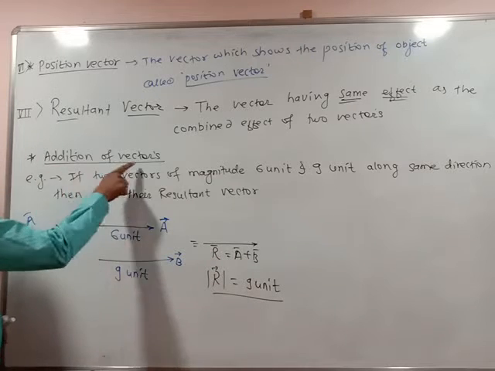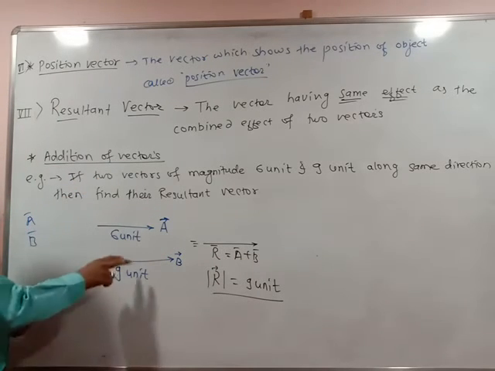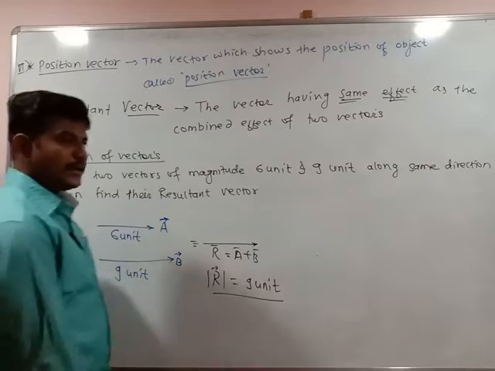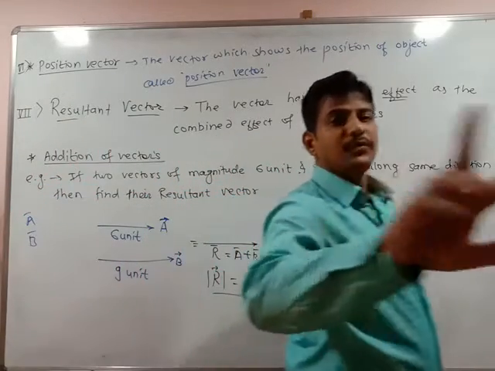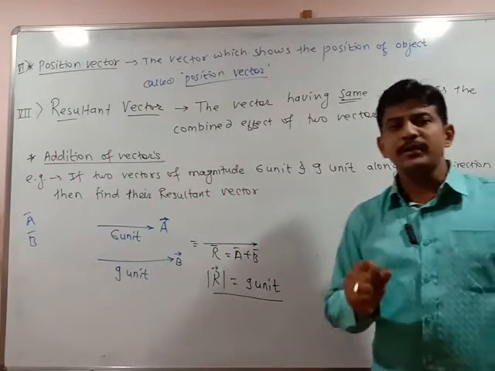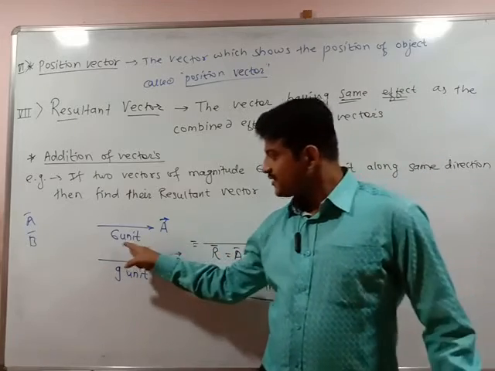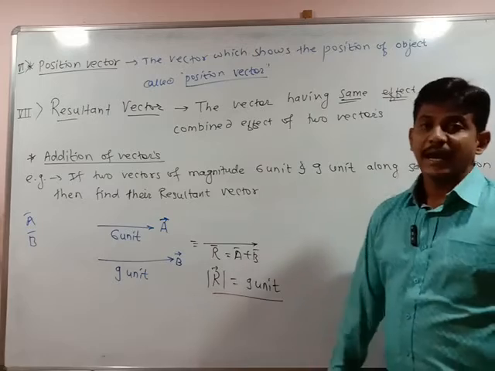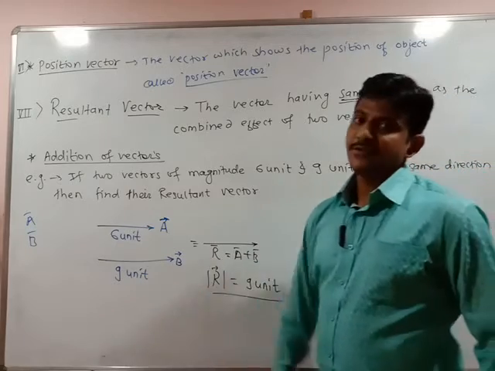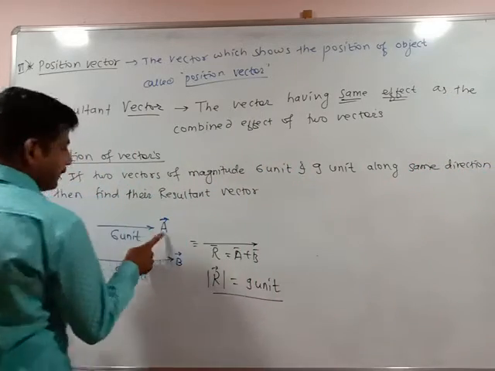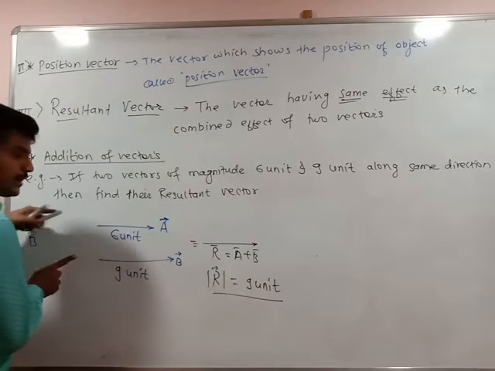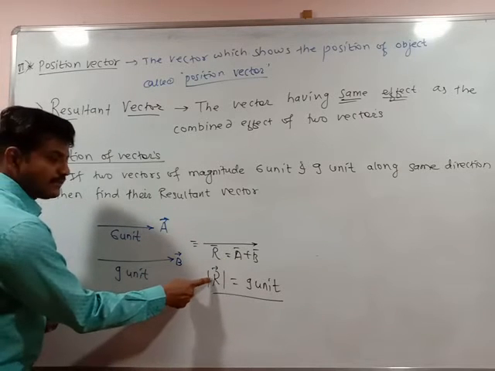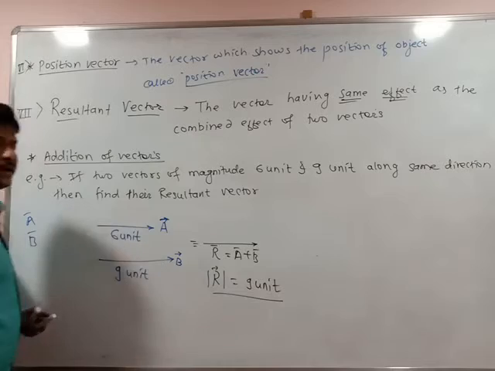It means I can say it is the addition of vectors. The vectors are said to be added when they are moving in the same direction with different magnitudes. Why different magnitudes? The first vector has a magnitude of 6 unit, the second vector has a magnitude of 9 unit. And when added, a plus b, because they move in the same direction, the resultant vector r bar is equal to 9 unit.